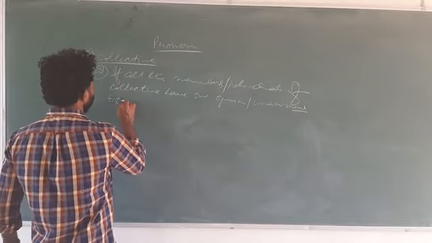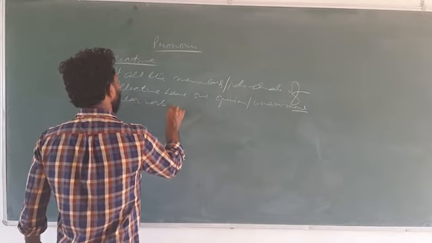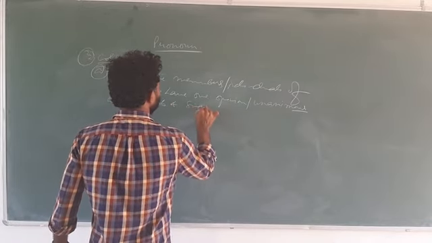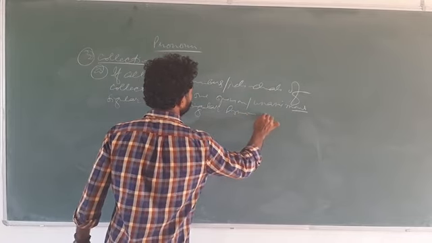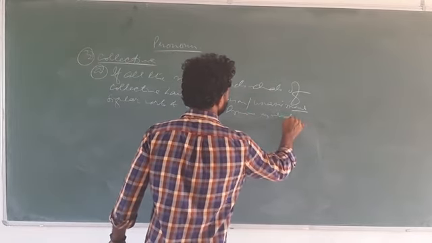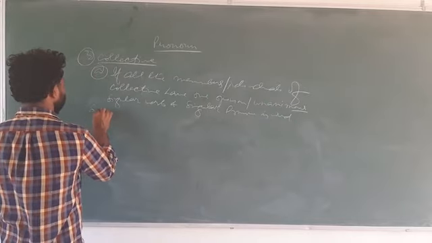So a singular verb and singular pronoun are used. Let us see an example.